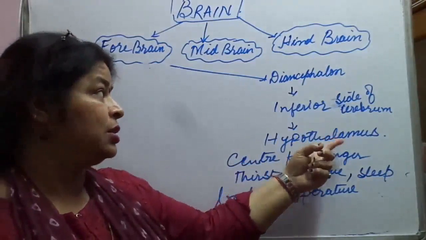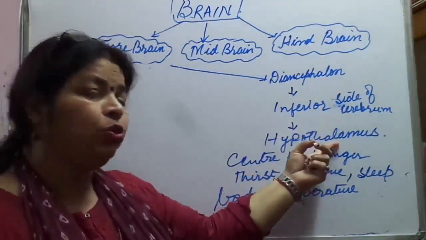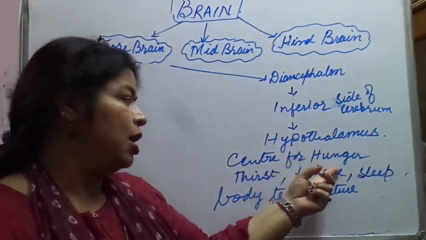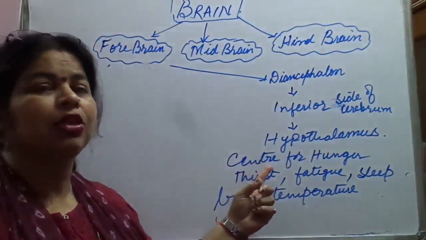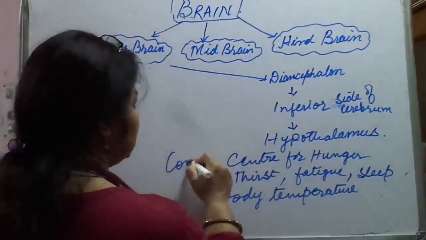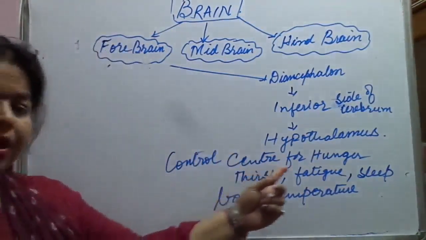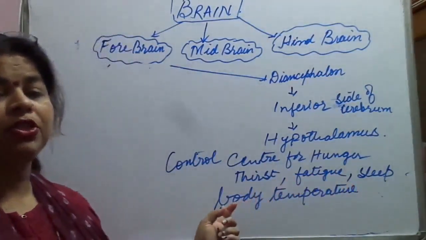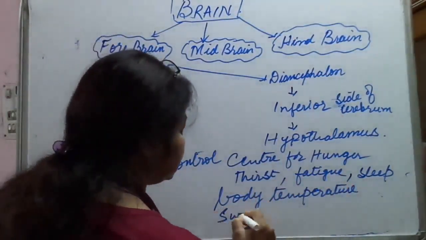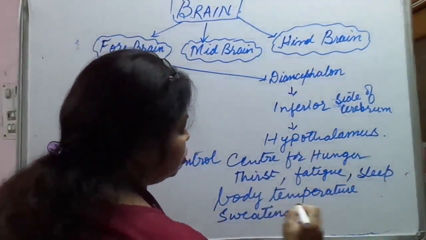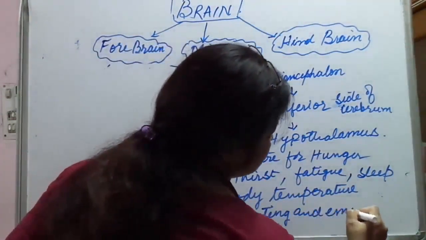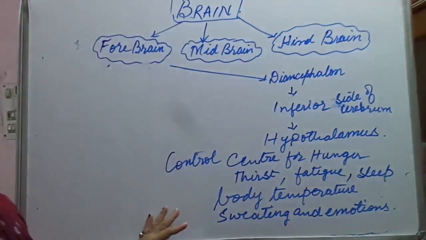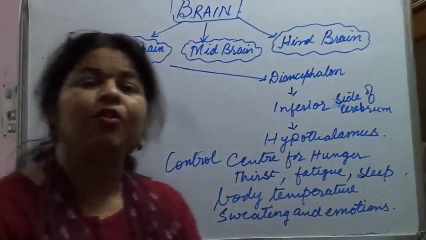And this we are talking about the diencephalon. The hypothalamus is the part of the diencephalon, and it has control centers for hunger, and it also controls thirst, fatigue, sleep, body temperature, sweating, and emotions. So it is a very important part of the brain again, of which part? Forebrain.